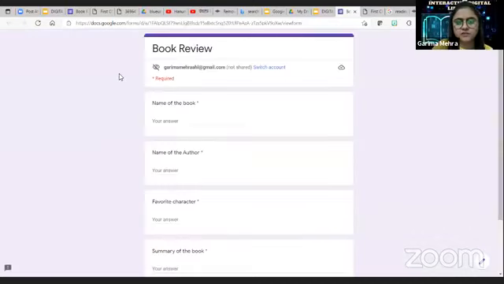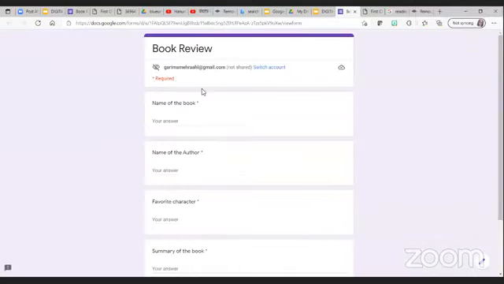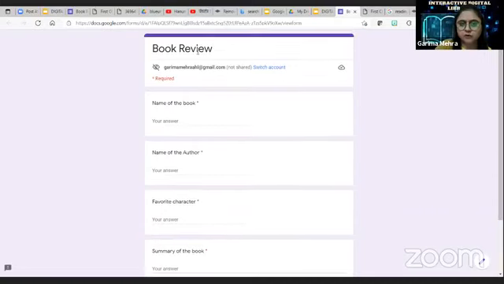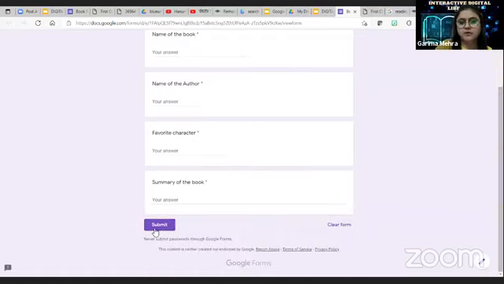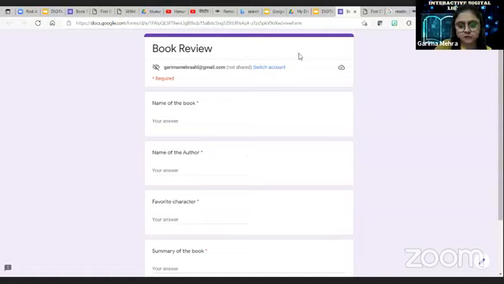Anuj sir, is the Google form visible? Yes, ma'am. Okay. As you can see, this Google form has the heading book review, name of the book, and name of the author. These are compulsory fields, so the asterisk is coming. Then favorite character and summary of the book. So you can submit it. The students can submit it and write the book review. So you can add this.